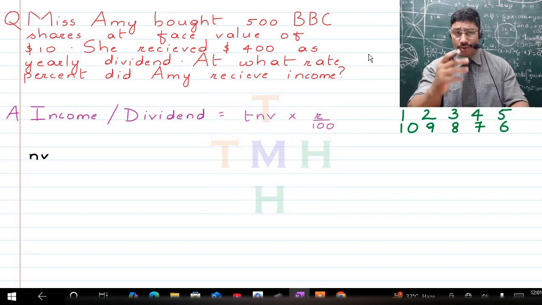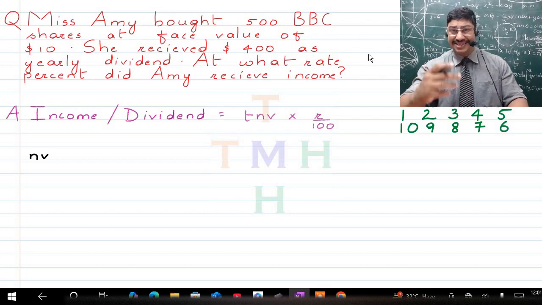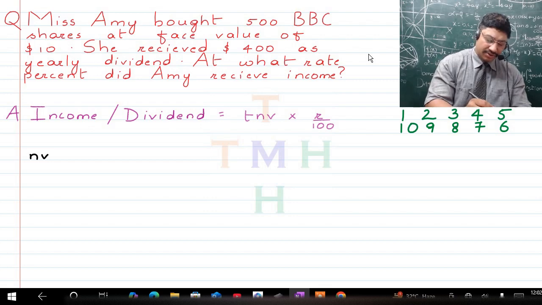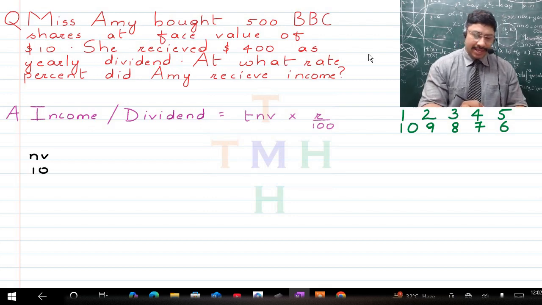That means the value with which the shares started right before the company went into business. Obviously later, like I told you, they can either increase, decrease, or remain the same. So the nominal value, children, has been given to you to be $10, so we'll take it to be 10. Next, we've been told that $400 is the yearly dividend.